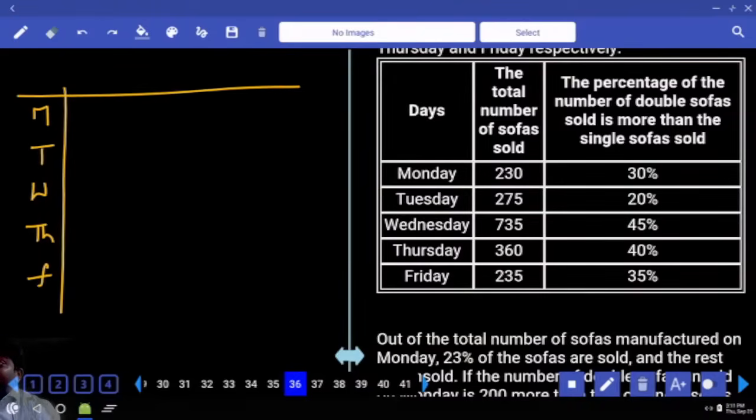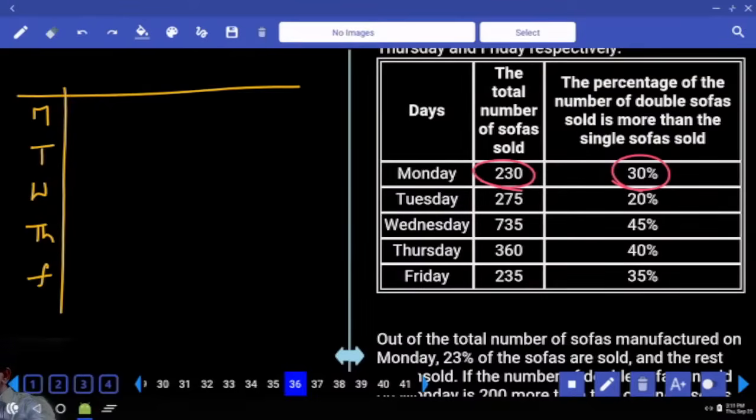So what is fixed here? Single is fixed. If you know single, we can calculate double. So single is always 100%. Now, double is 30% more. It will be 130. Total 230.